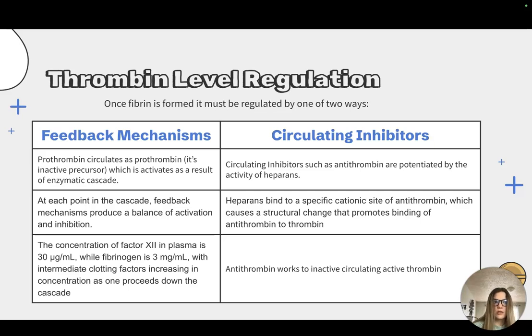In contrast, circulating inhibitors such as antithrombin are regulated in the presence of heparins. Heparins regulate the amount of thrombin in circulation by binding to cationic sites of antithrombin and thus promoting the binding of antithrombin to thrombin.